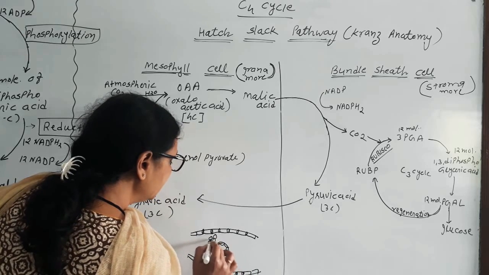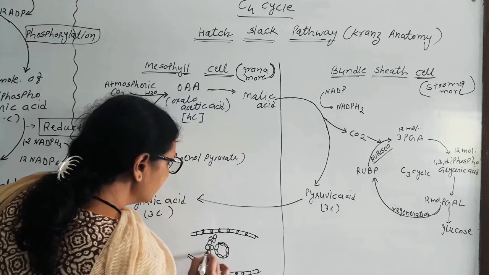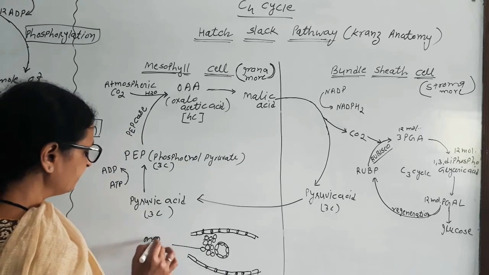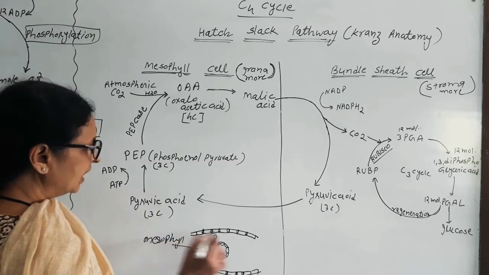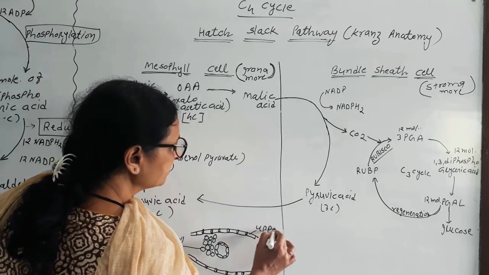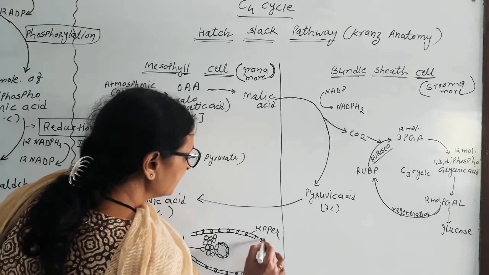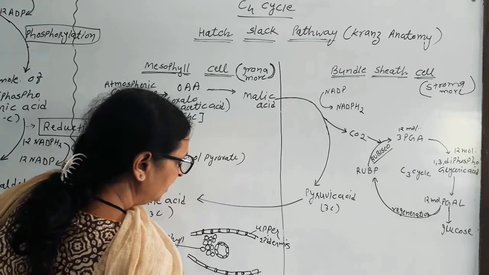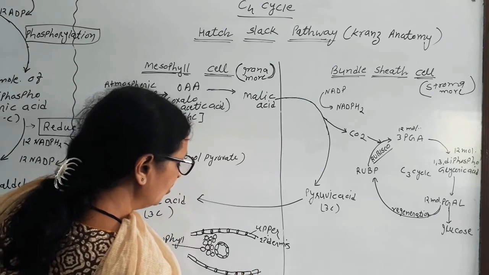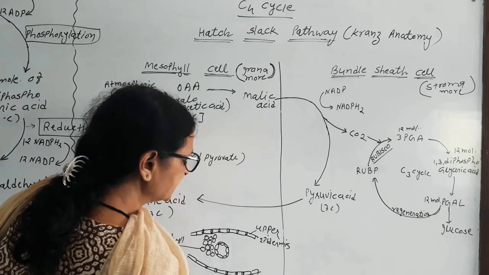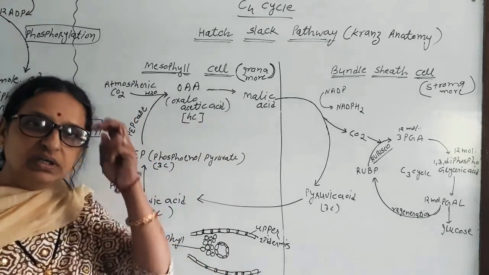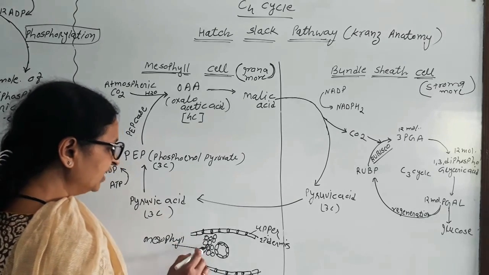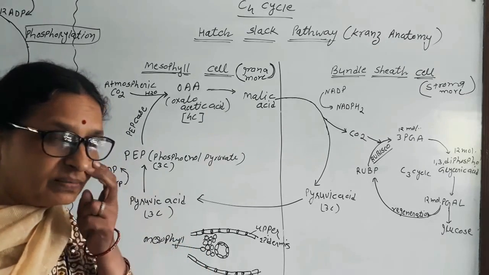The tissue between the upper and lower epidermis is called mesophyll tissue. This one is the upper epidermis and this one is the lower epidermis. In a monocot plant, the upper and lower epidermis are the same, and stomata are found on both surfaces.